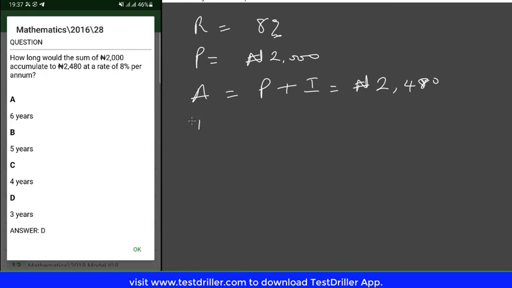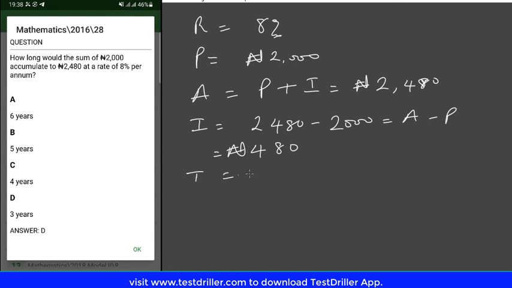So the interest in this case is 2,480 minus 2,000. Interest can also be written as the final amount minus principal, so it's basically A minus P, right? Now, if you take this difference, you're going to get 480. So this is the interest. But the question is not just the interest. The question is how long, which means it has to do with time. So we are asked to calculate the time, but you need the interest to get the time. That's the reason why we have to calculate the interest before the time.